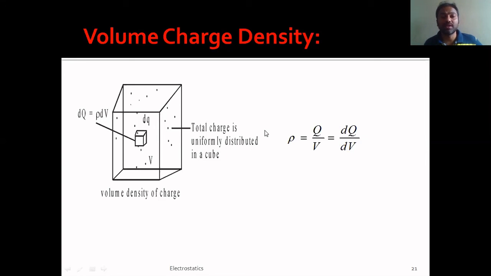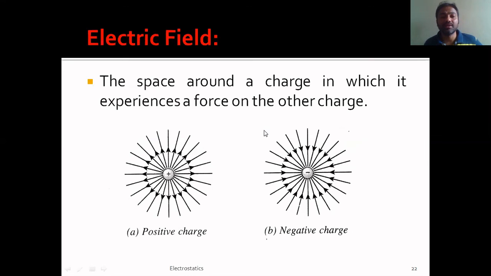Now let us move on to our next slide, that is electric field. So what is electric field? It's one important concept that you need to understand. Electric field is the space around a charge in which it experiences some force on the other charge. So what is electric field? It is the space around a charge in which another charge experiences some force.